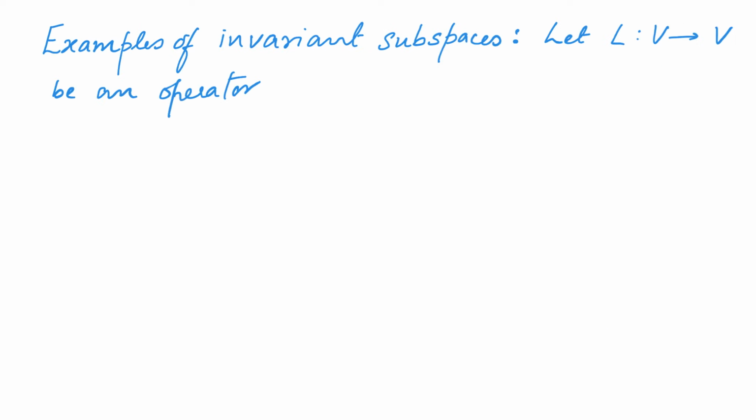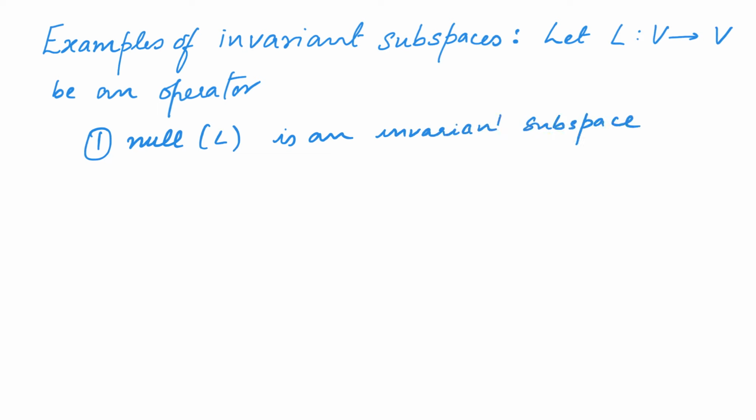Before we end this video, let us look at some examples of invariant subspaces. Throughout this discussion, let L from V to V be an operator. Then the null space of L is an invariant subspace. Why is this the case? This is because if v belongs to the null space of L, then L of v is equal to 0, and 0 belongs to the null space of L.